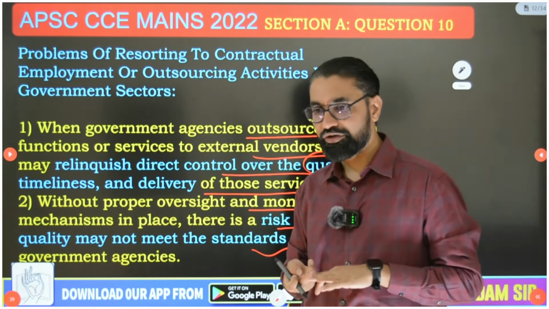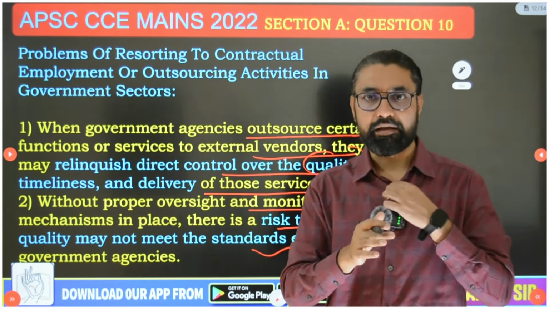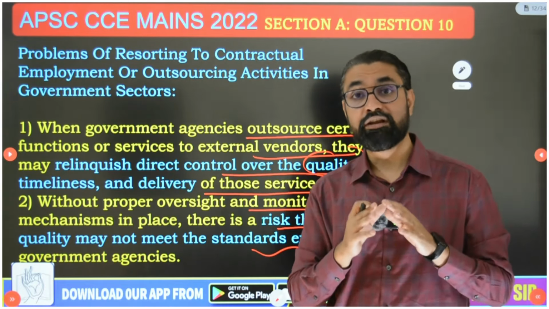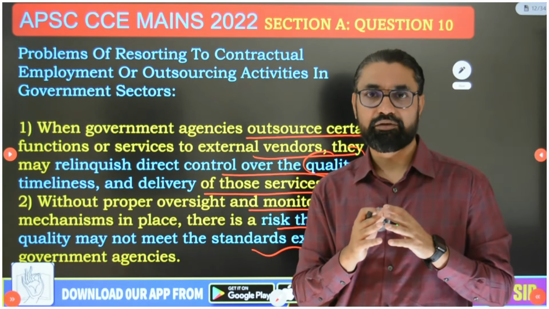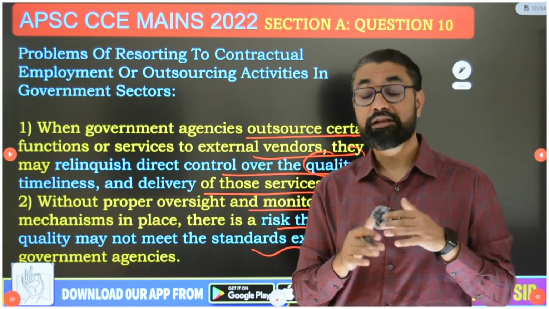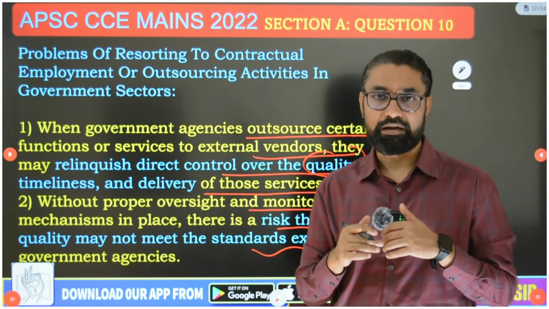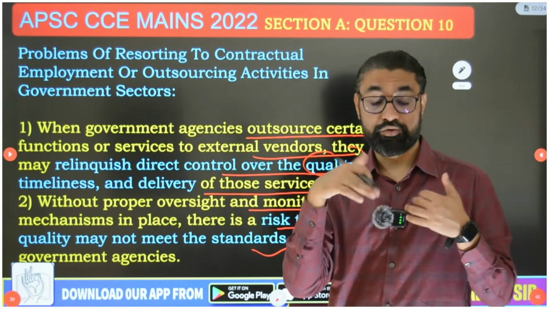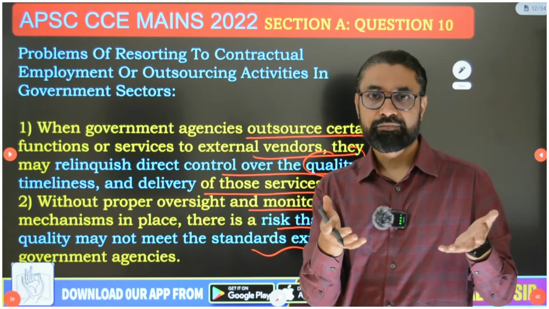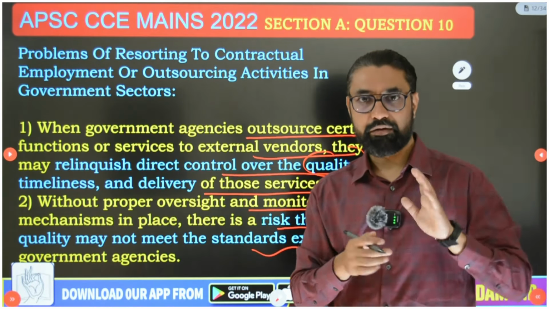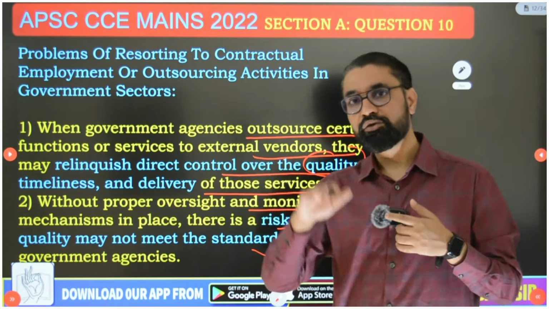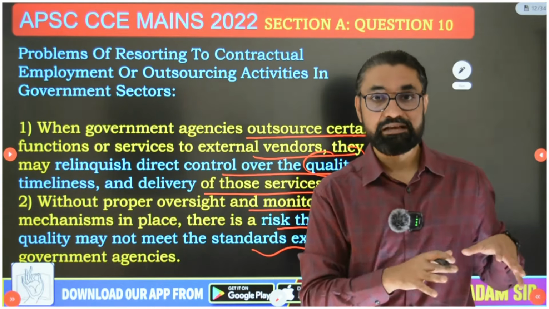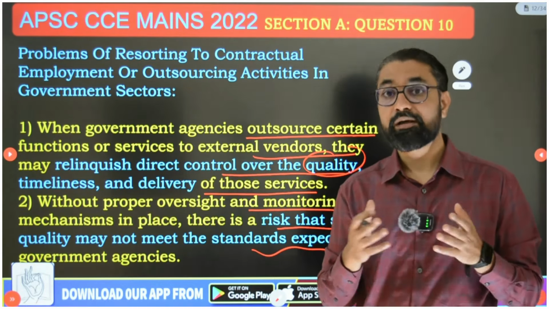So for example, a simple issue is that you make a contract, for 1 year you give a contract, they don't deliver the services efficiently, effectively, and after 1 year, okay, then you have to finish the contract and you have to do the accountability check. Now you decided that this contract we will not renew it. You are looking for a new agency, but the 1 year of bad quality of service you got, what about that?